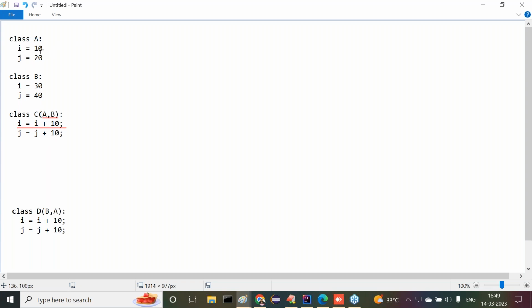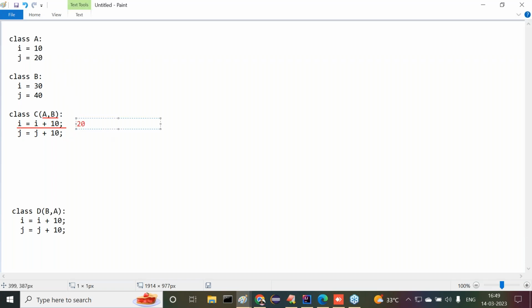Now in superclass A, is the I value available or not? It is available. What is the value here? 10. I is equal to 10 plus 10. I is equal to 10 plus 10 means what value are we able to get? 20 is the value we are getting. Understand the evaluation order in the case of Python? Everybody understand my point here. Next one is after that.